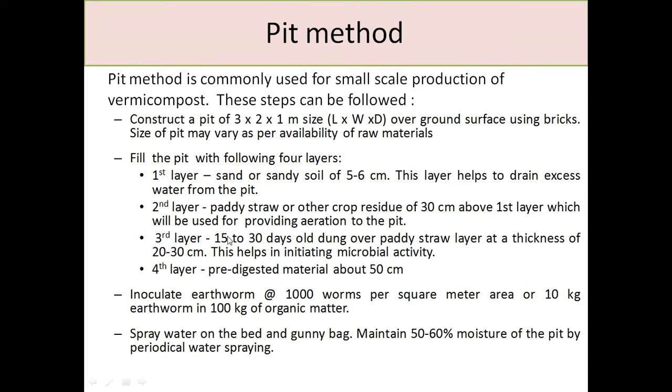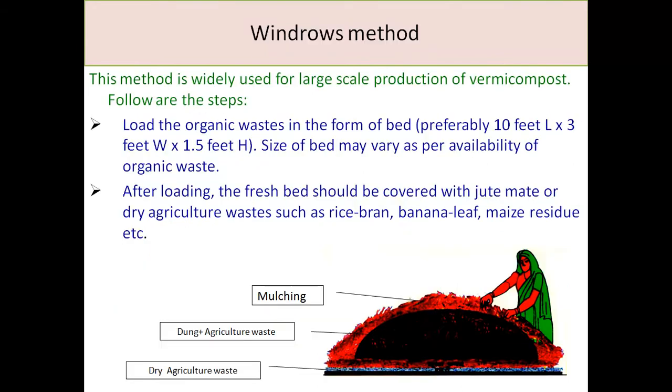In the third layer, you add cow dung, which is 10 to 30 days old, over the paddy straw at a thickness of 20 centimeters. This helps in initiating microbial activity with anaerobic bacteria and others. Then the fourth layer is the pre-digested material, about 50 centimeters. Thereafter you transfer the earthworms at the particular ratio into the organic matter, and you maintain the water level. Spray water on the bed or add gunny bags, which maintain the moisture level, and spray periodically so that there is no dryness in the pit.